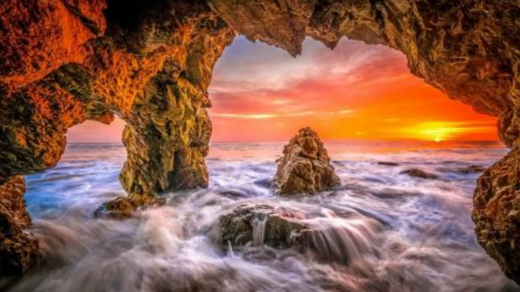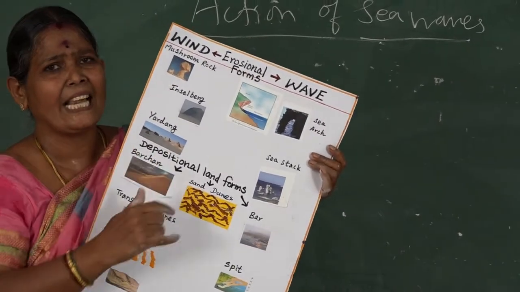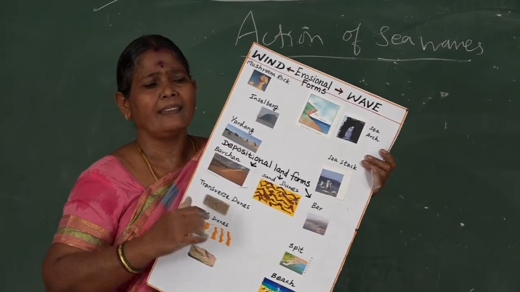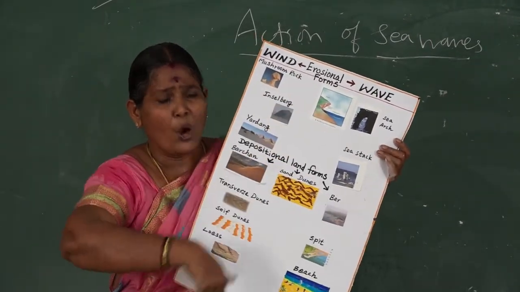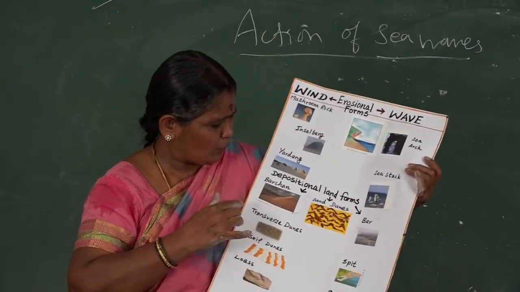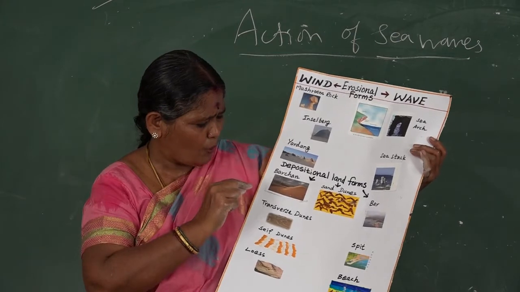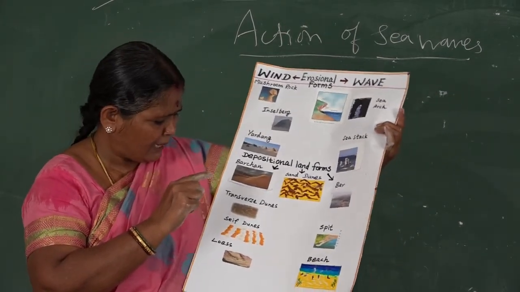When wave action is there, it is eroded and develops into a sea cave. Before that, there are some rocks adjoining the shore area. By eroding, they develop into steep slopes. That is called a sea cliff.